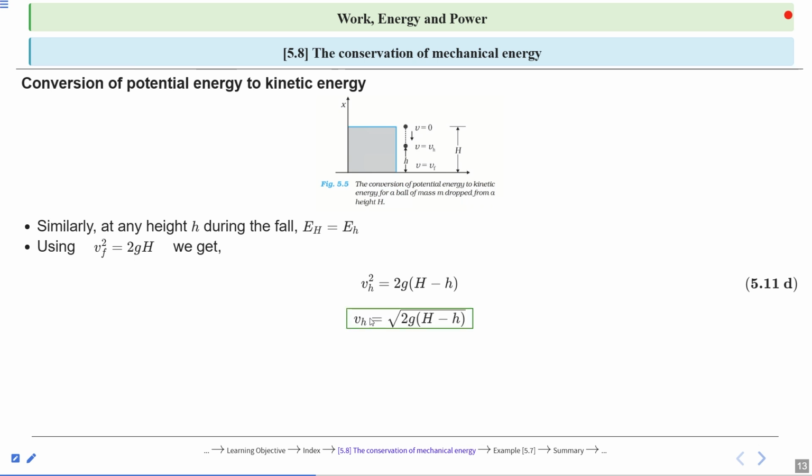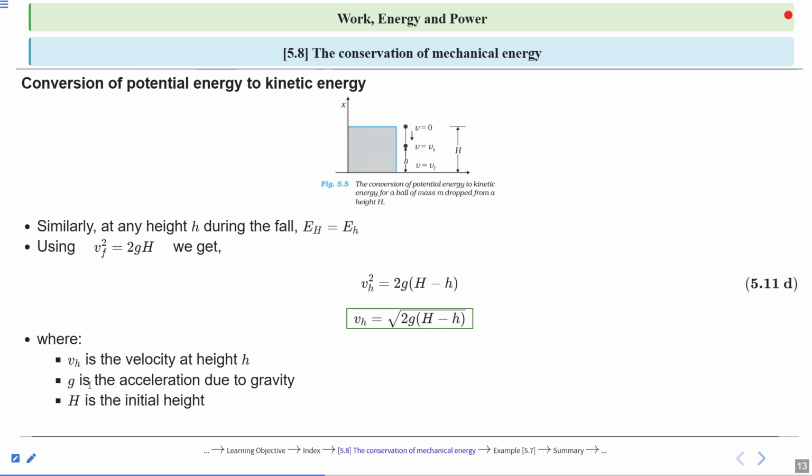So the final velocity is equal to under root 2g(H minus h), where small v is the velocity at height h, small g is acceleration due to gravity, capital H is the initial height, and small h is the final height.